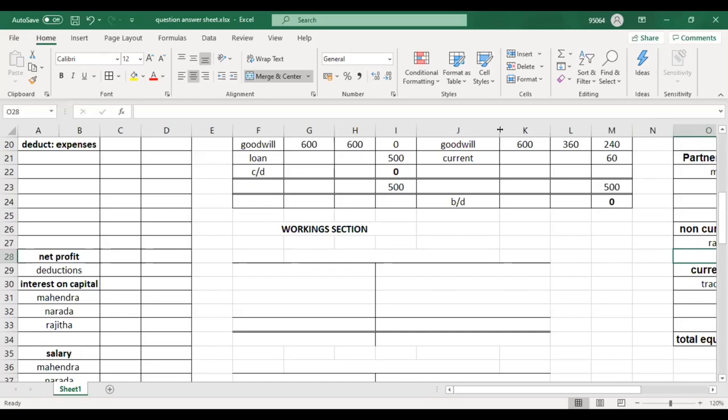What if they haven't given the 5% interest per annum to pay to Rajita? What if they haven't given the interest rate? What should we do? As per Partnership Ordinance Section 42, we should pay 5% interest. Good, very good.